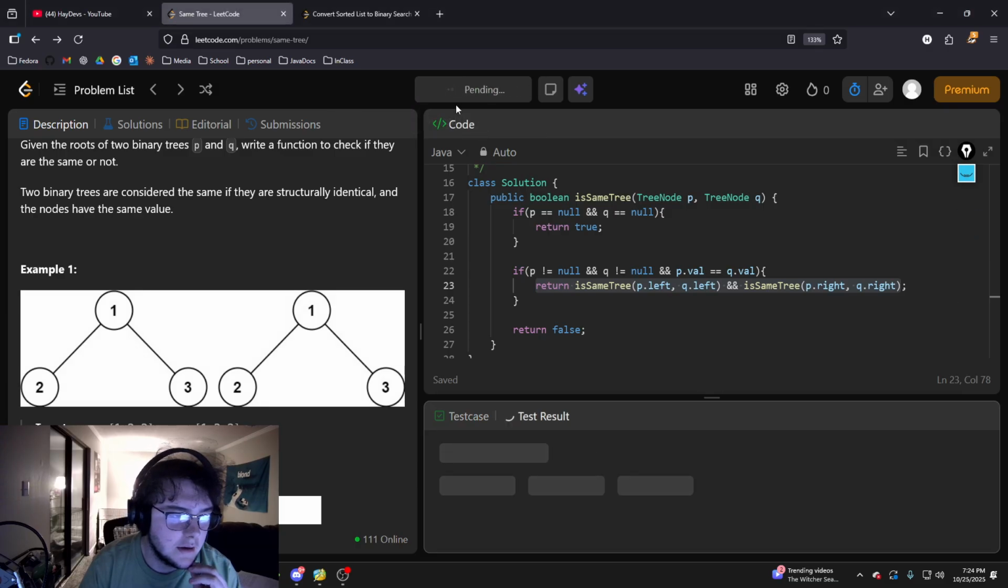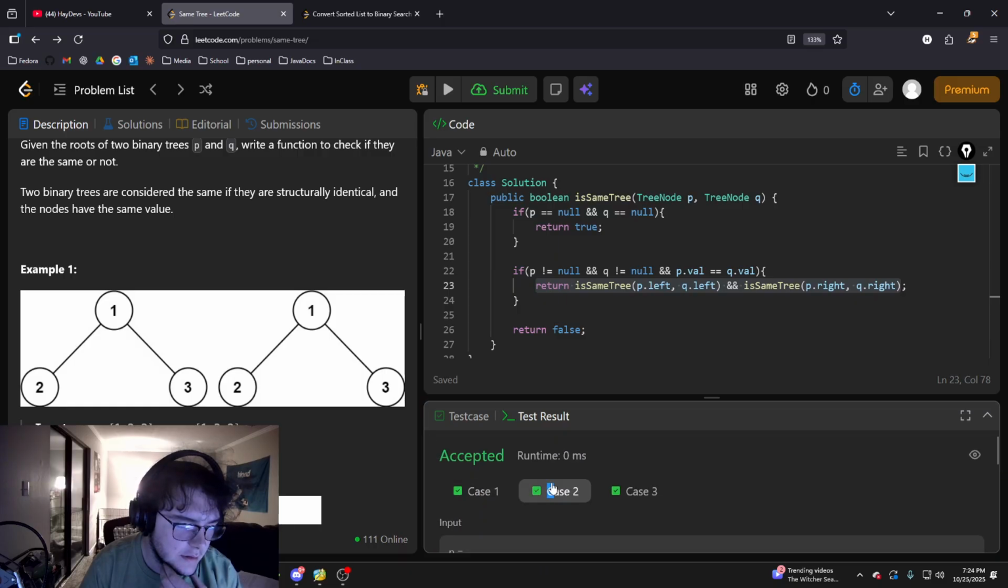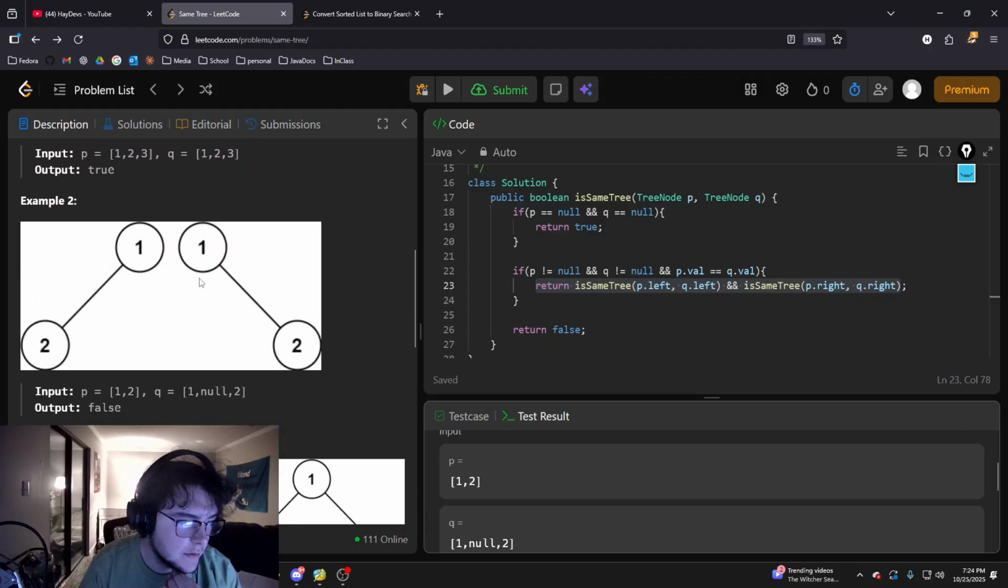And if we go ahead and run that, there we go. They're true for the first case, and then the second one, it's false. The reason it's false is because it sees that the first one's not null, so then it goes to the if statement, and if P is not null and Q is not null, which they're not, and then the P and Q values are equal to each other, we'll return the same tree, return if the function call for the left and the right node also return true.